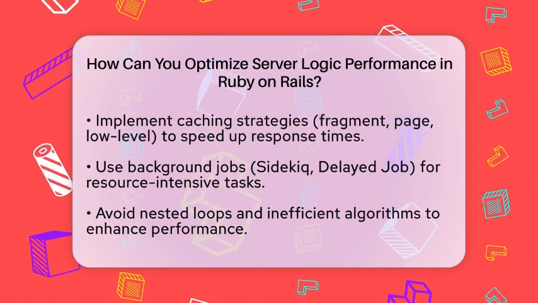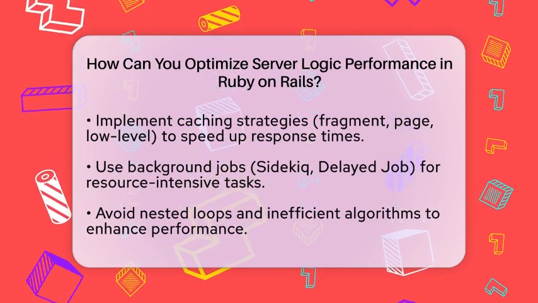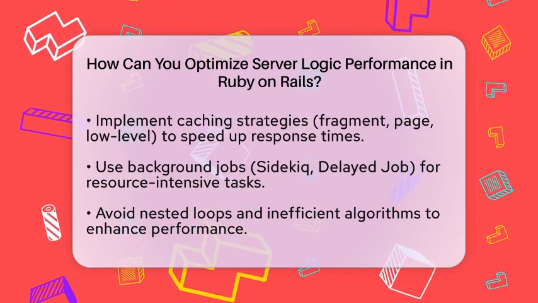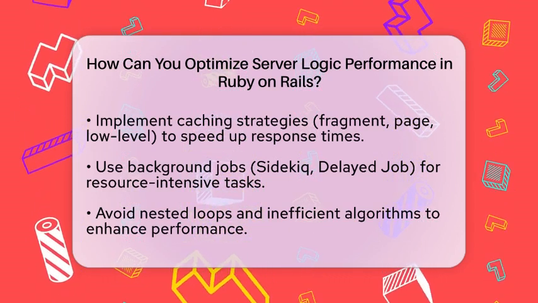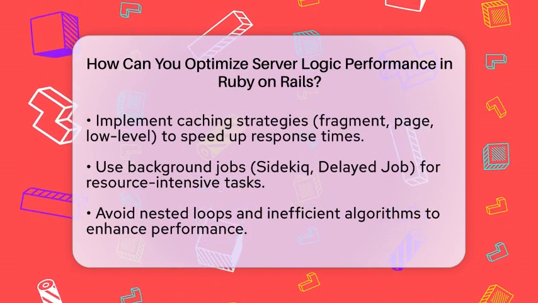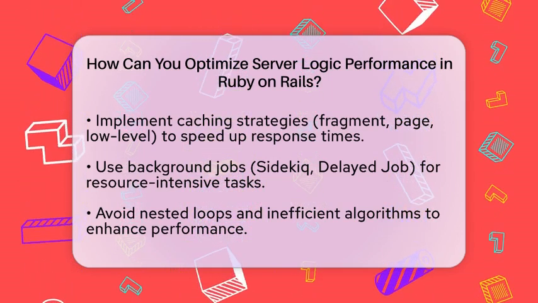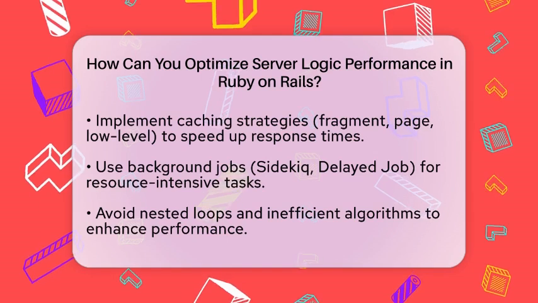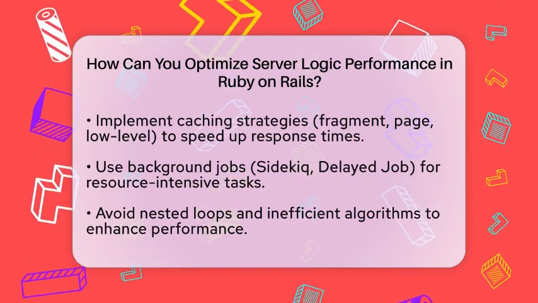Memoization can be a helpful technique as well. This involves storing the result of expensive method calls so that subsequent calls can return the cached result instead of recalculating. In Ruby, you can use the ||= operator to cache results in instance variables.